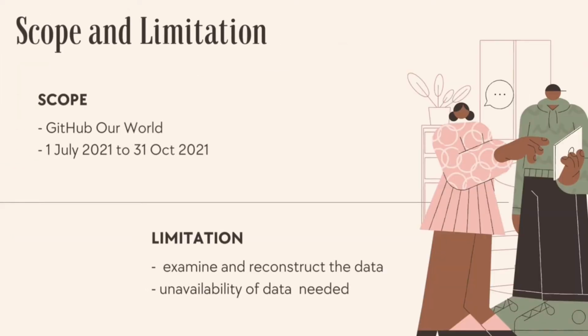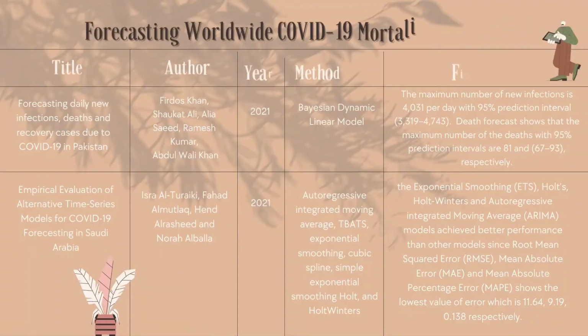The data obtained from GitHub Our World in Data from 1st July 2021 until 31 October 2021. Due to the unavailability of data needed for worldwide mortality rate, the researcher needs to examine and reconstruct the data itself. Let's move to the literature review.